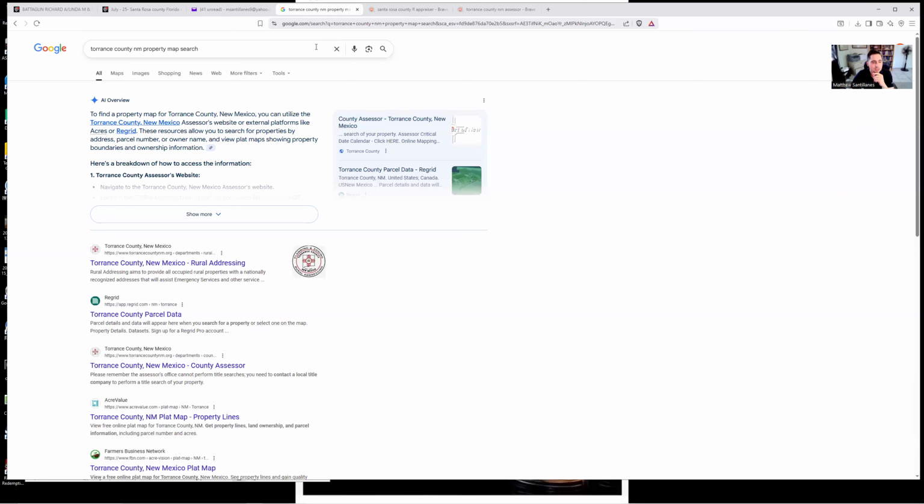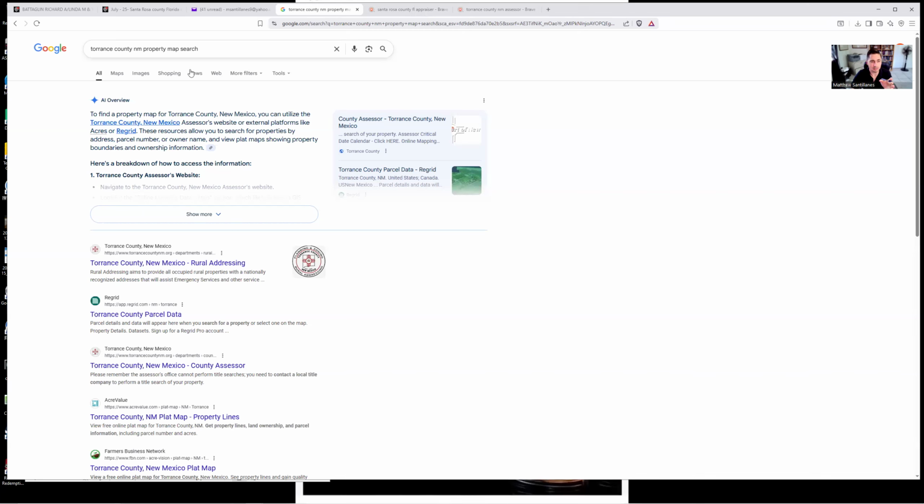So we're gonna work together to look up properties on local county websites and try to find them that way. And you can find them with Google Maps and save the GPS coordinates, so that way in the future, if you ever want to go out to see these things, you can do so. Okay, so what I'm gonna do is I'm gonna go ahead and share my screen.